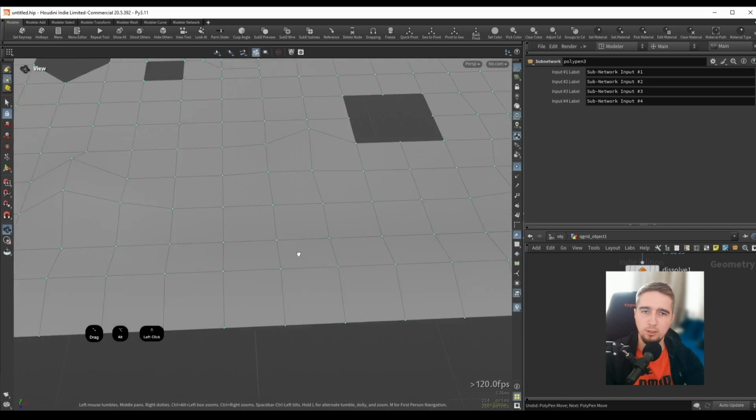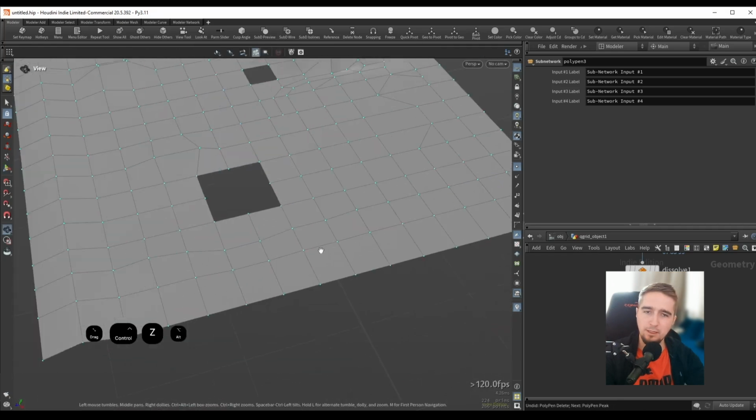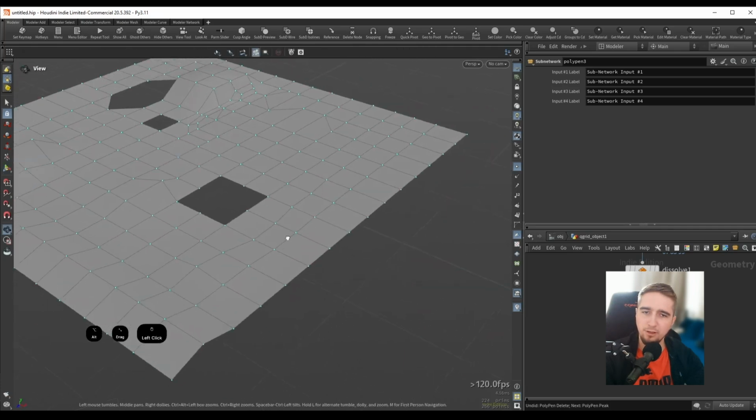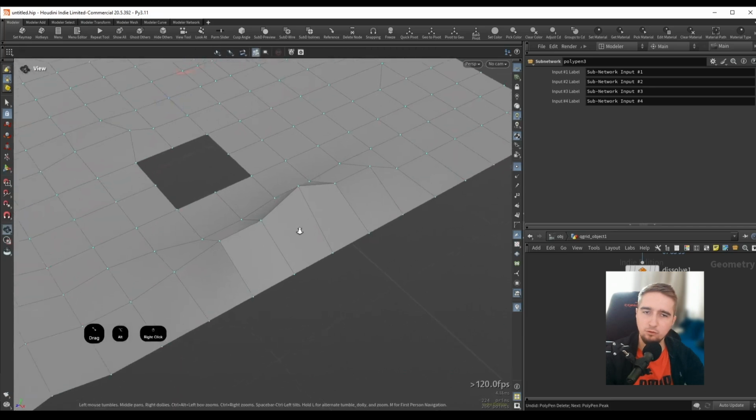So all of this is really useful and helpful. And now with simple click, we have delete, and this works over again all of the components. Control shift click will delete an entire loop. And we also have some options here to flatten loop and restore loop curvature. So if we had maybe a messed up curve that we want to smooth out, I'm not sure exactly how this curvature is calculated.